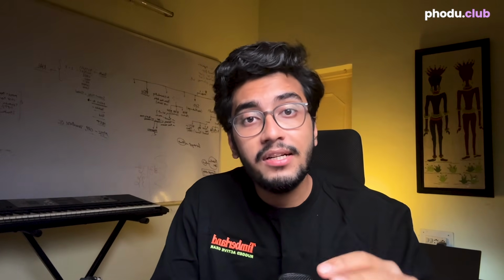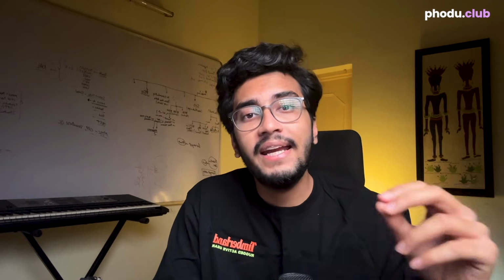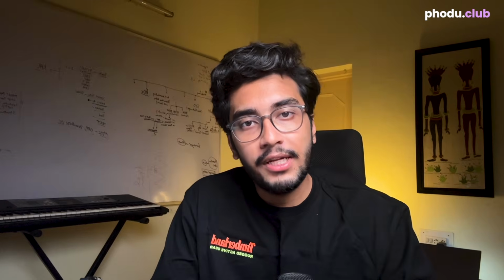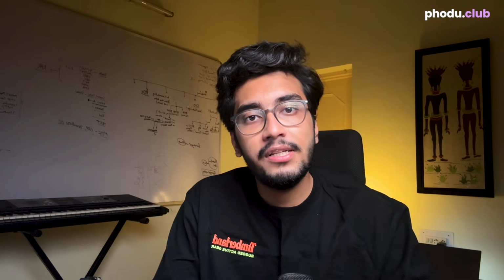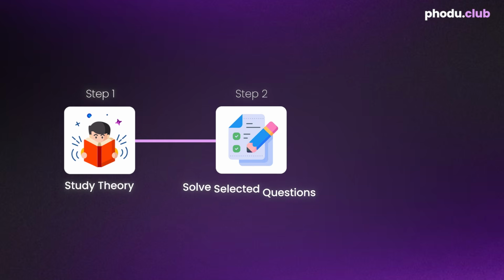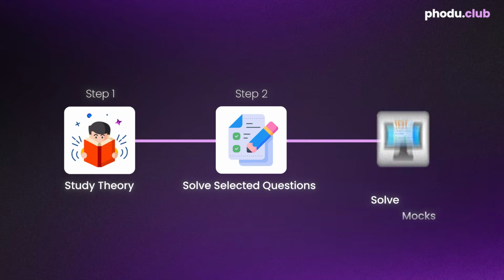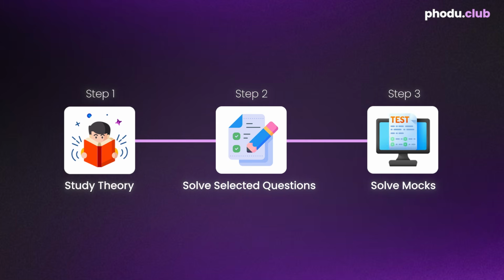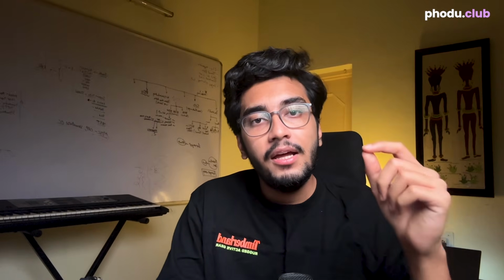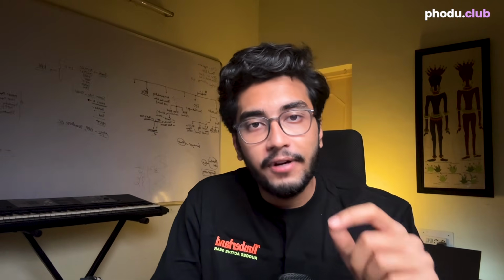Treat English and logical reasoning as a separate subject. You won't directly practice PCM from mocks, right? You'll first study the theory separately, then solve the problems, and then go and attempt the mock test to test yourself. Similarly, for English and logical reasoning, study the theory first, solve good selected set of questions, and then go and solve mock test to actually test yourself. So do not just rely on mocks for your English and LR practice. You won't perform well on the final day ultimately.